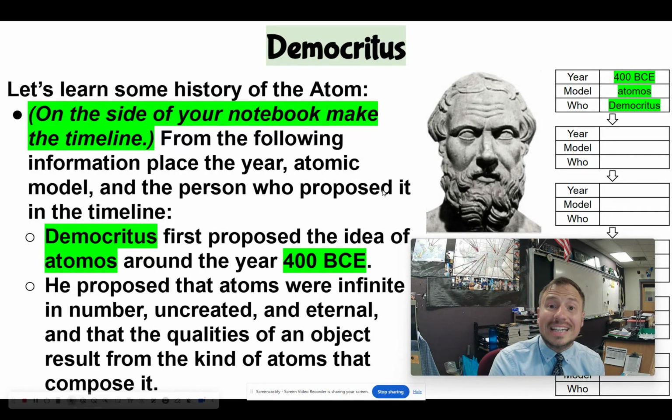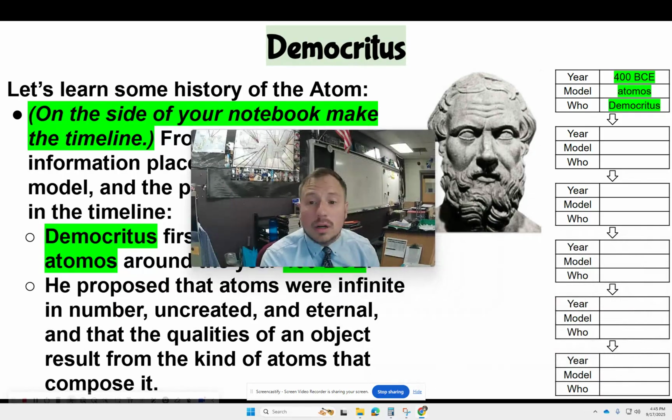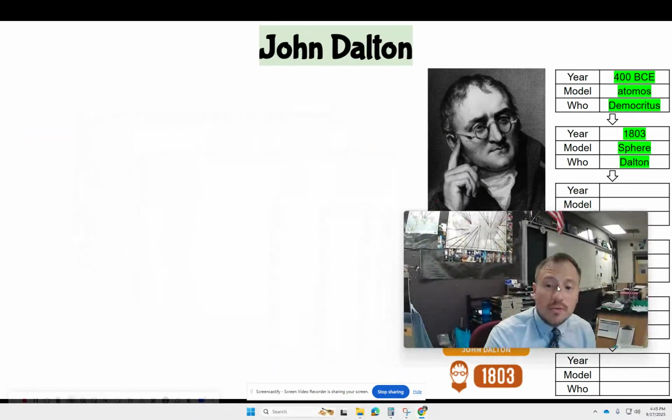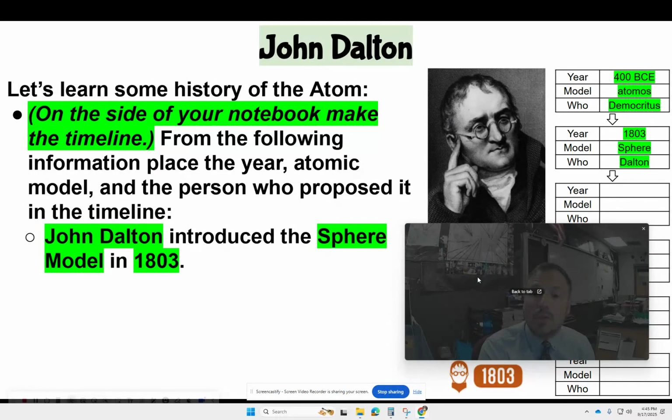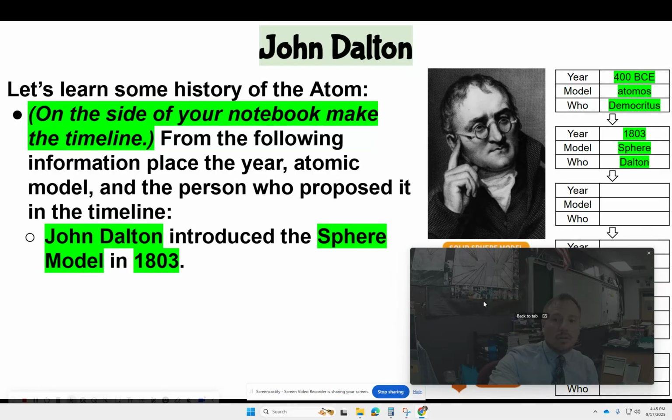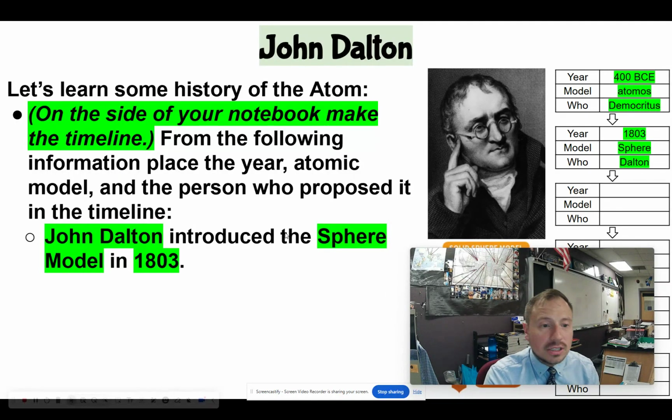So this is really the first idea that, hey, if we keep cutting down far enough, we're going to reach a point at which we are getting to uncuttable. So if we fast forward quite a few years, right? So John Dalton introduced the sphere model in 1803. So we're over 2,000 years later.